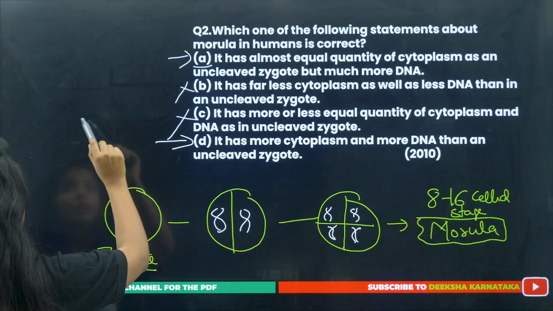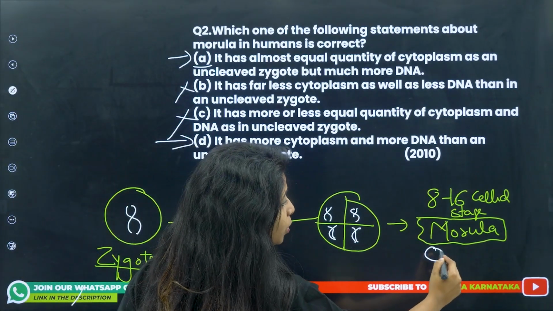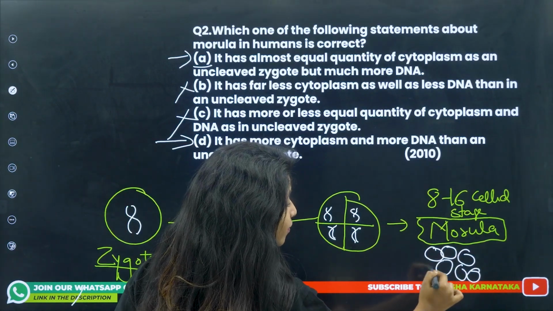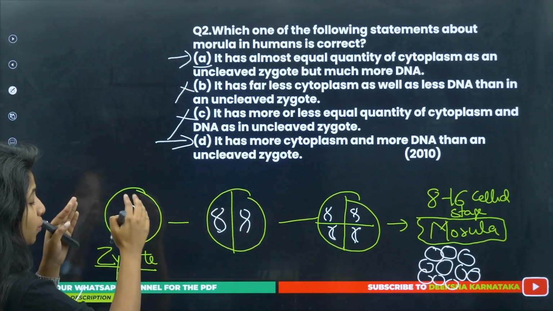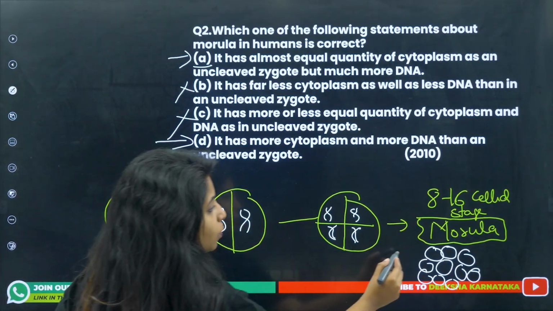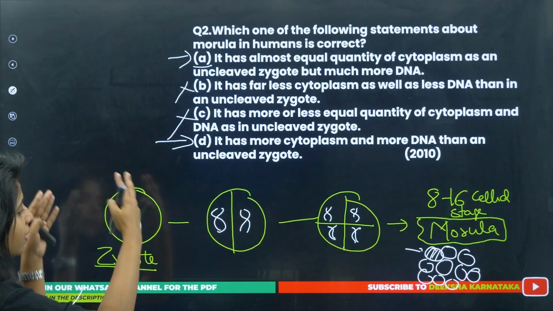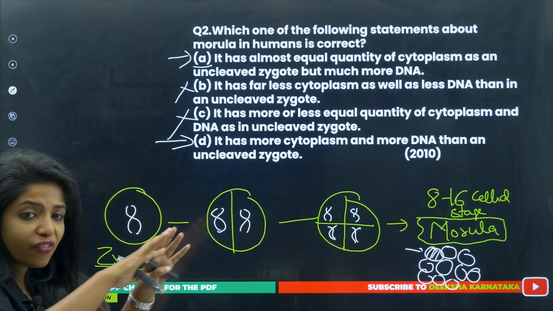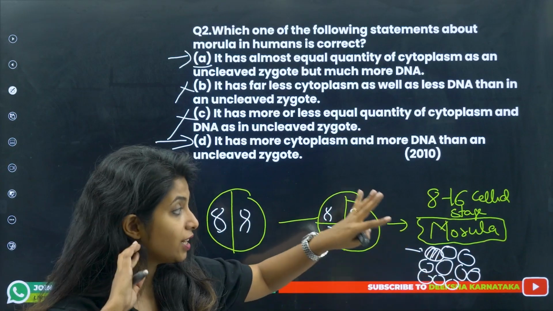If they are asking about the cells of the morula, then obviously when you talk about 8 to 16 cells, they will definitely be having less cytoplasm. If you talk about each cell, this particular cell that you see over here will have less cytoplasm than the zygote, because the zygote has divided and then comes this, right? Now that is not the question.